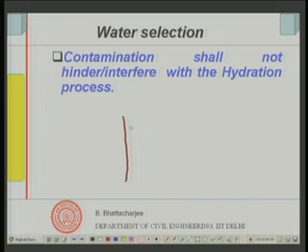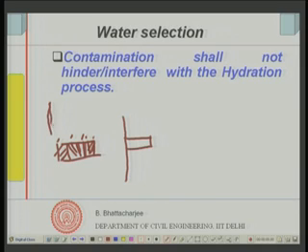For example, if I determine chloride in the concrete, I take a core sample out, slice it off, and measure the chloride for each of these slices, this slice, this slice, this slice, and so on. Now, I will find the profile of the chloride. If it is coming from outside, the profile of the chloride will be something like this. It will be maximum here and less on the other side.